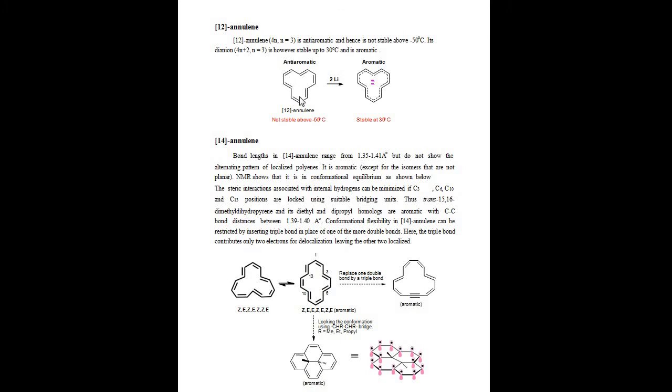But when 2 negative charges are created, that compound is aromatic. It is planar with delocalization of pi electrons. So normally 12-annulene is anti-aromatic, but with 2 negative charges it is converted into an aromatic compound.